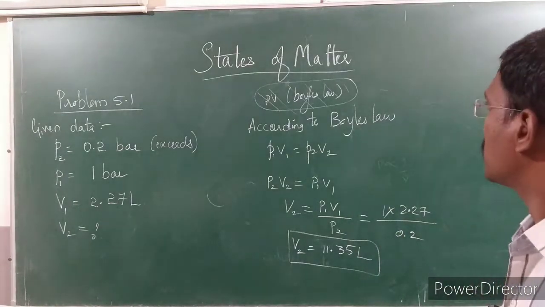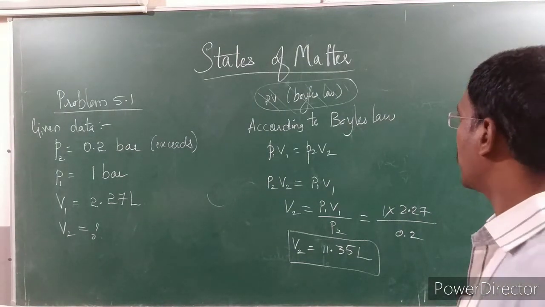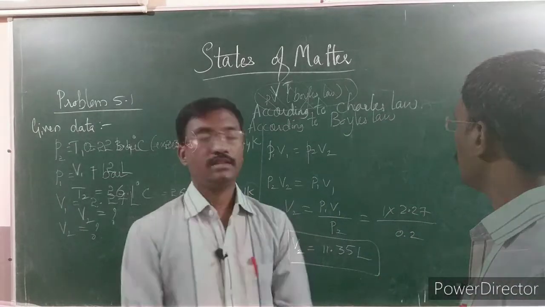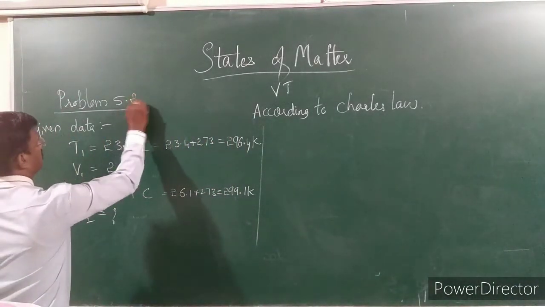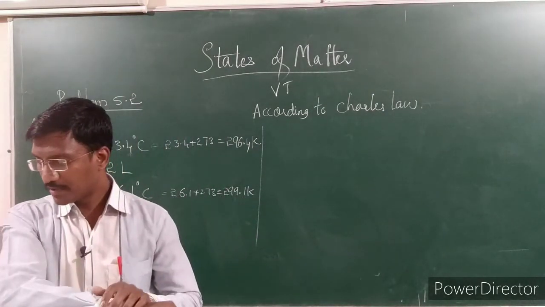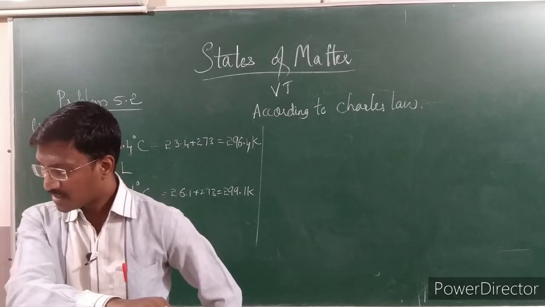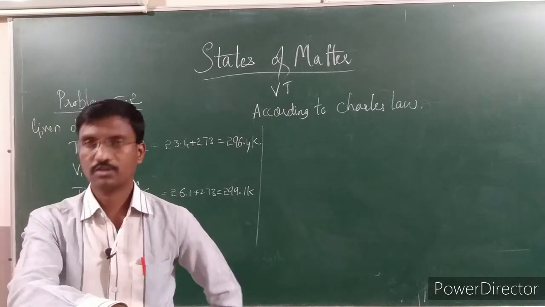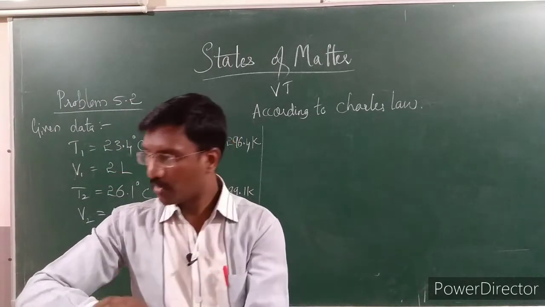So these are some important problems. The first one is related to voice. The second one is problem 5.2. In 5.2, they have given that a ship is going from the Pacific Ocean to the Indian Ocean, where the ship is carrying a balloon.